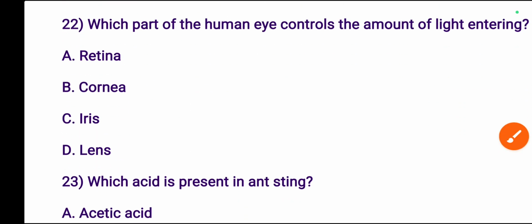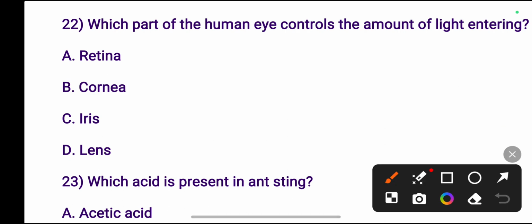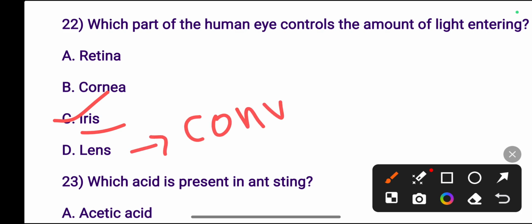Next one, which part of the human eye controls the amount of light entering? Retina, cornea, iris or lens? Iris controls the amount of light entering into the human eye. And which type of lens is in the human eye? That is convex lens.